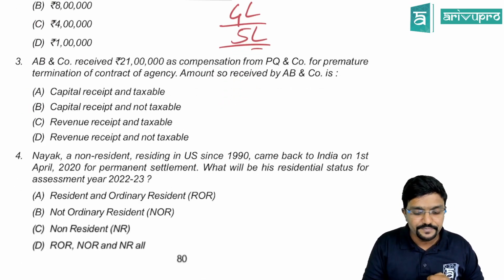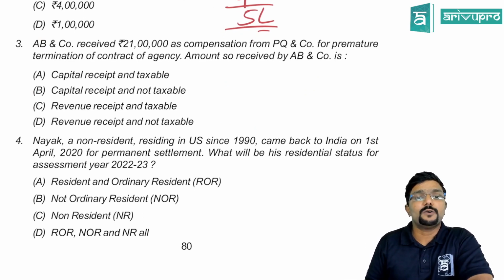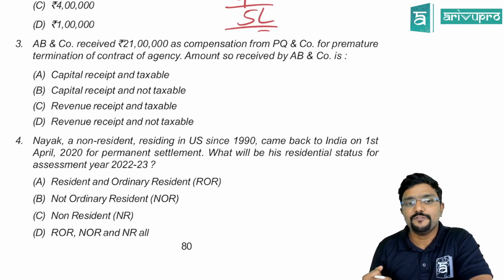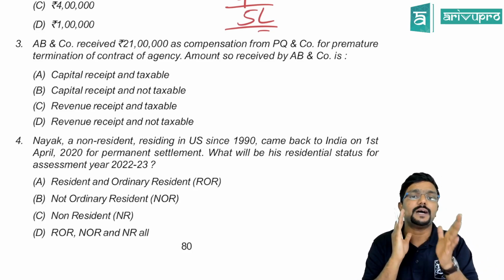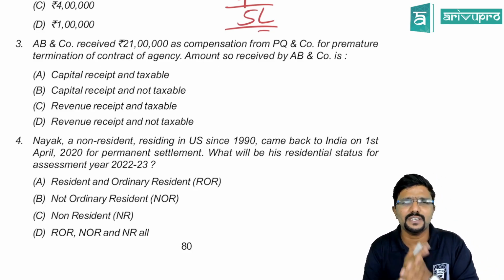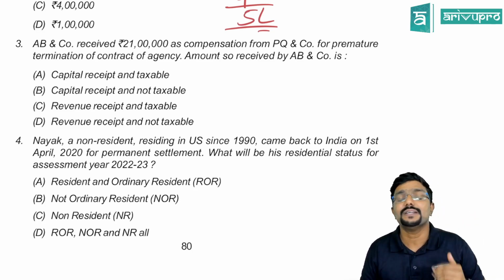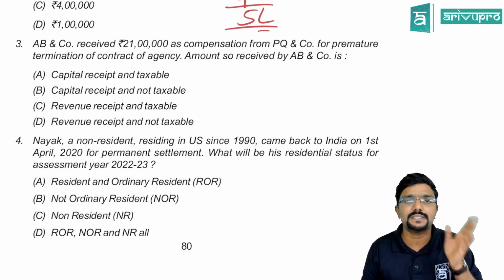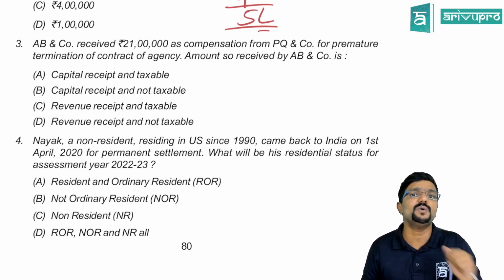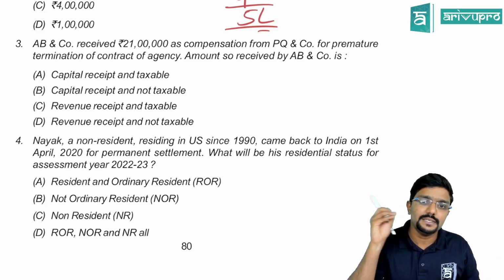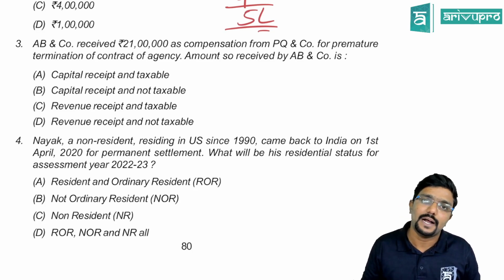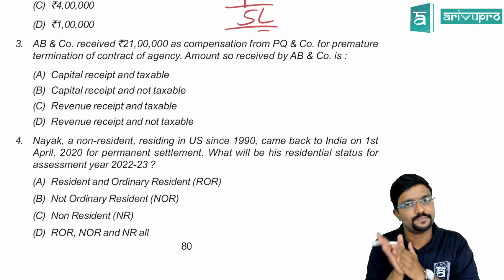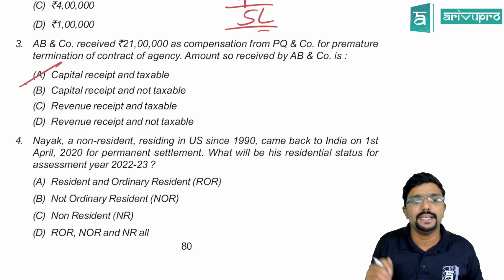Then AB and Co. received 21 lakh as compensation from PQ and company for premature termination of contract of agency. The amount so received by AB and Co. is dash. Now, this compensation received on premature termination is capital in nature, because it is not received regularly; it is non-recurring. Normally in income tax, if something is capital in nature, it is not taxable. But if it is specifically included in the Income Tax Act, it is taxable, and this item is specifically taxable under income tax law. Hence it is capital in nature, but taxable. So A is the answer for this.